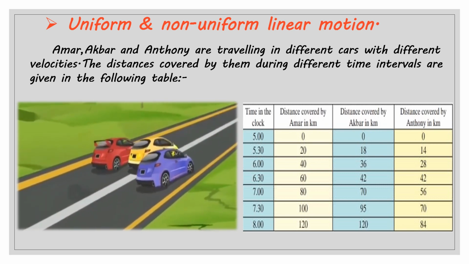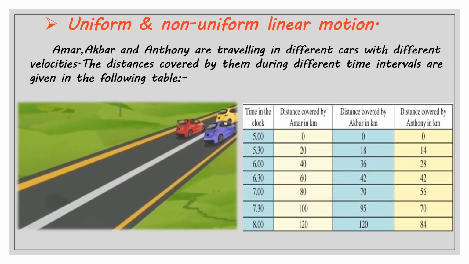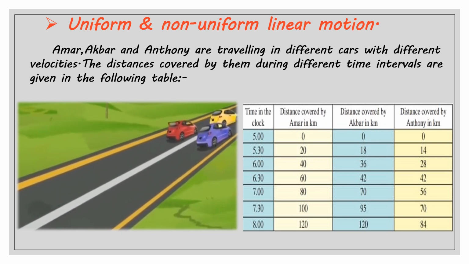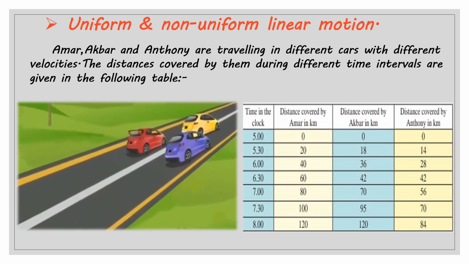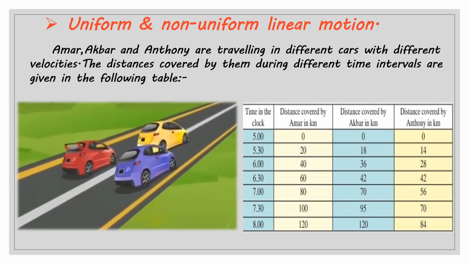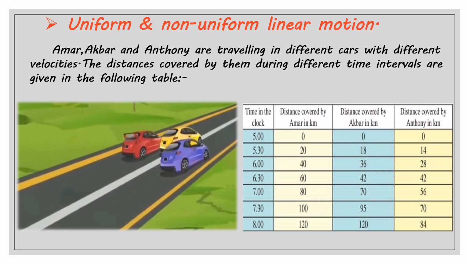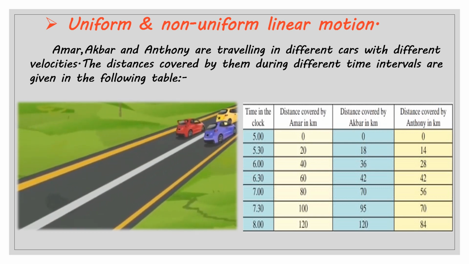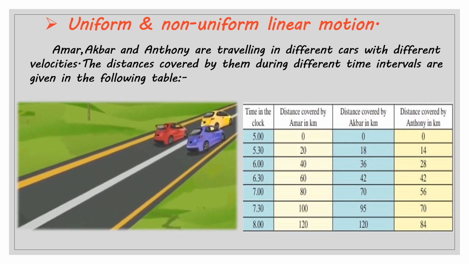It means that at a particular time they cover different distances. If we see Amar's column, you can see that there is a difference of 20 km after every half hour. It means that every half hour he is covering the distance of 20 km.